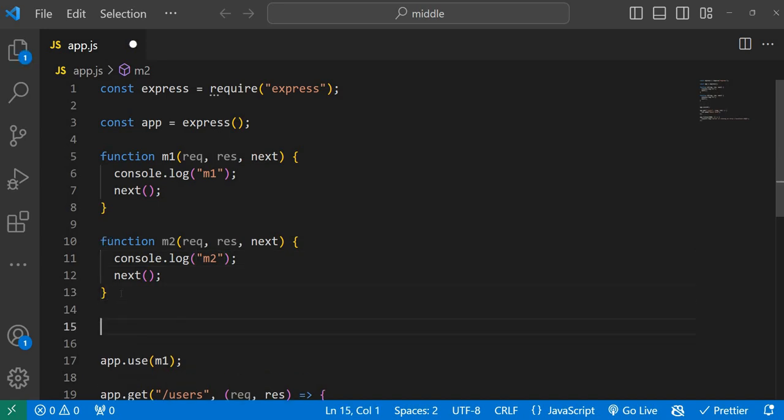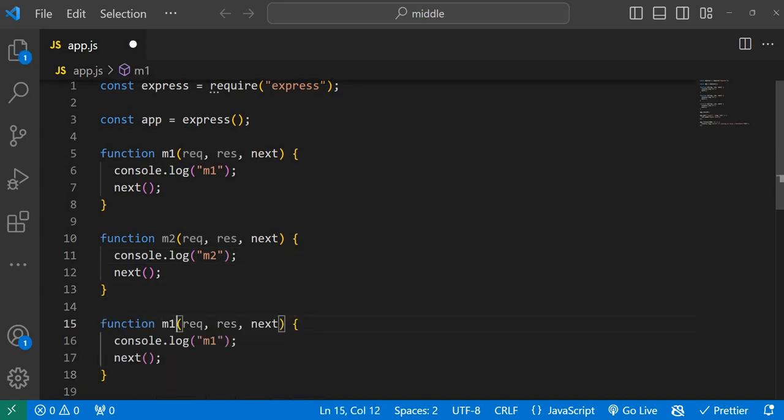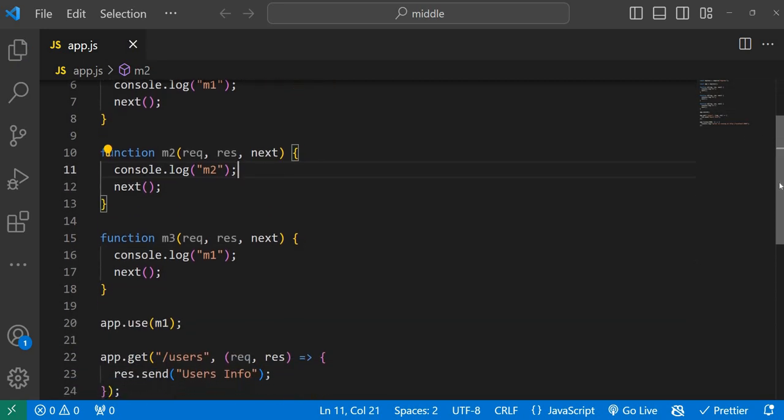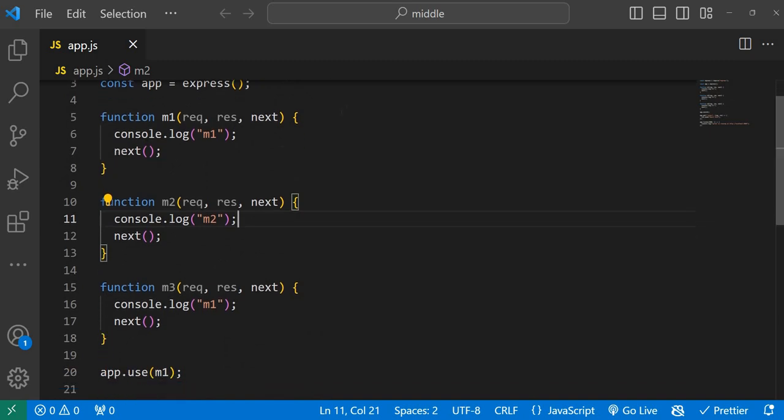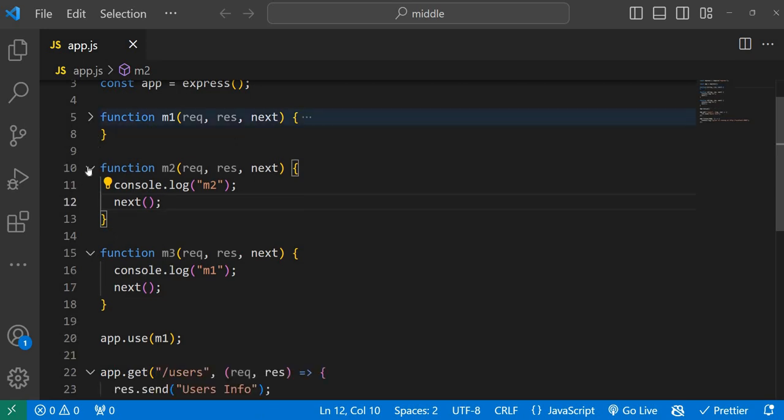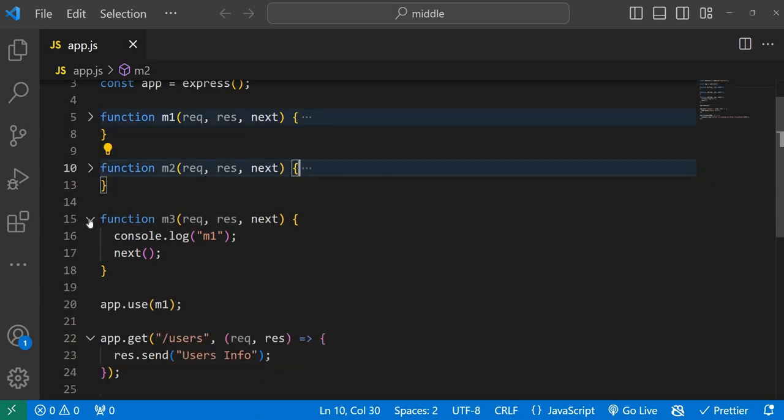The same way, I'm adding M3. Observe carefully: M1 is there, M2 is there, and then M3 is there. So we have defined three middleware functions.